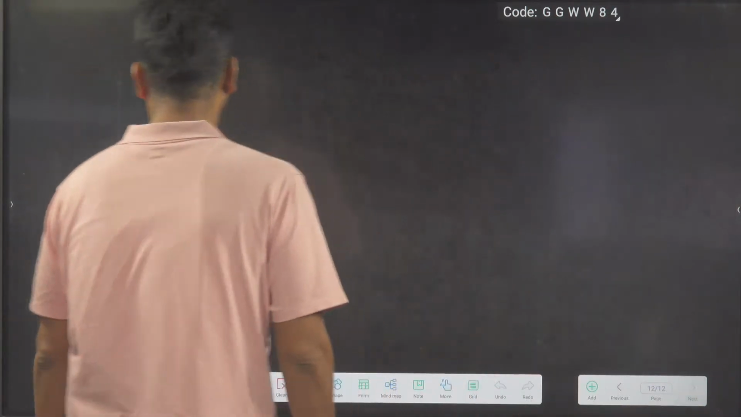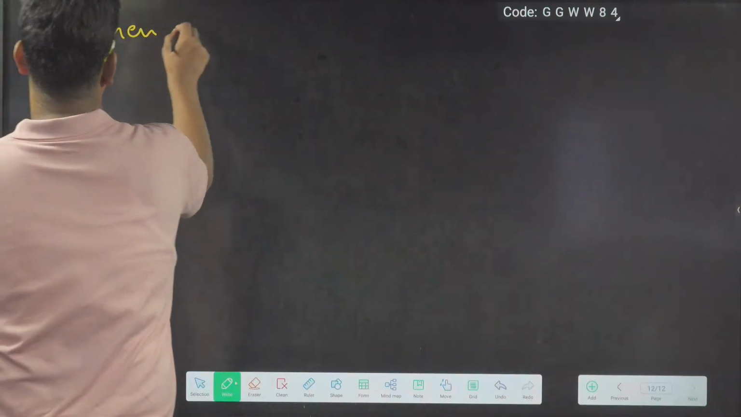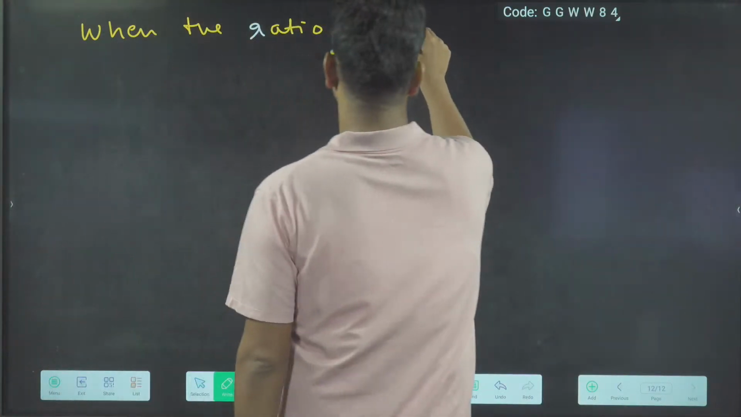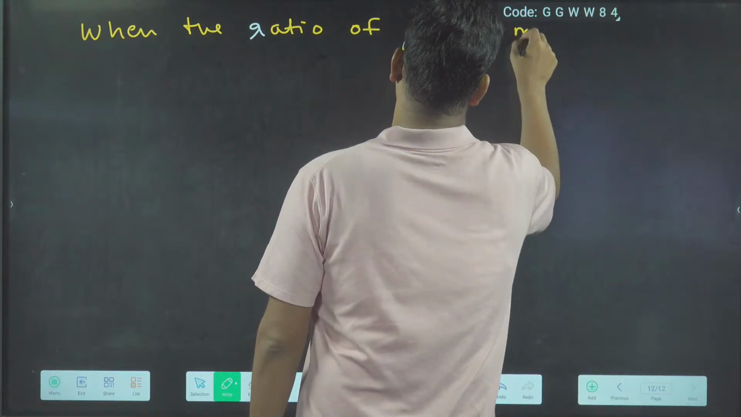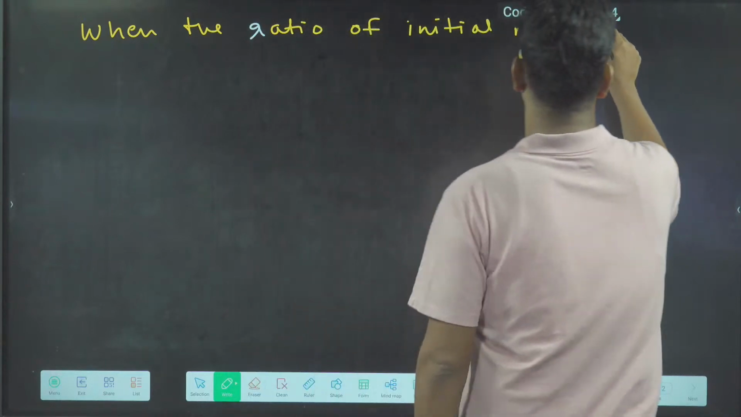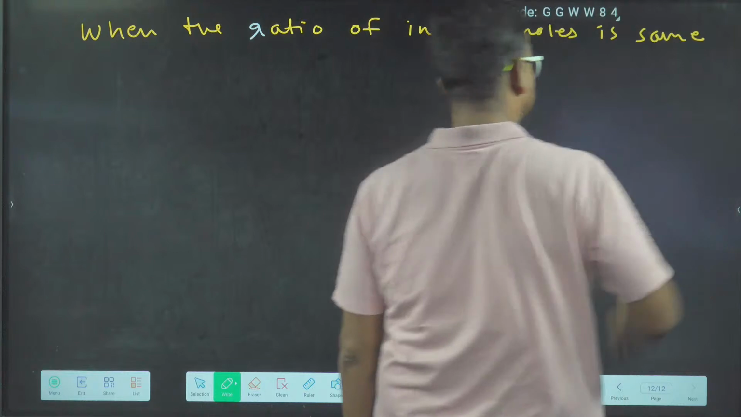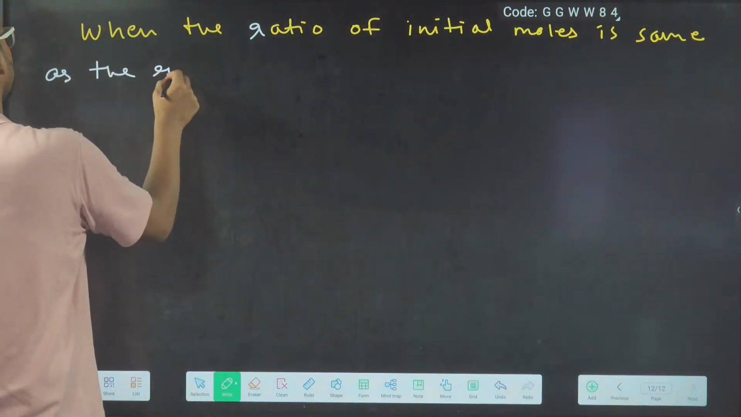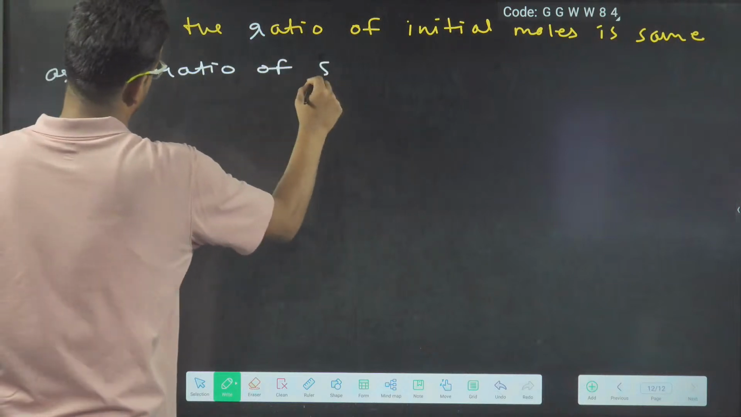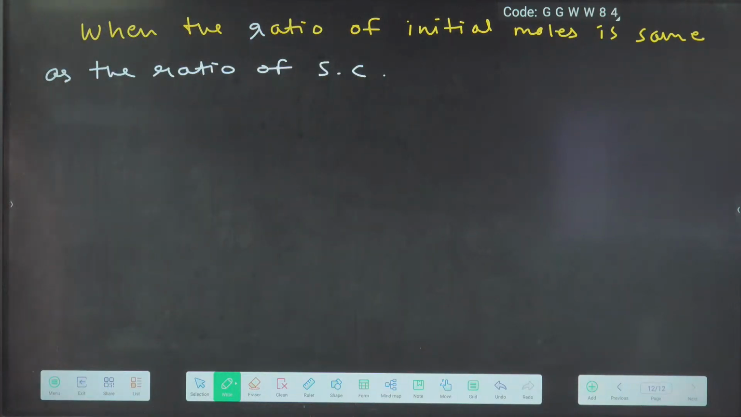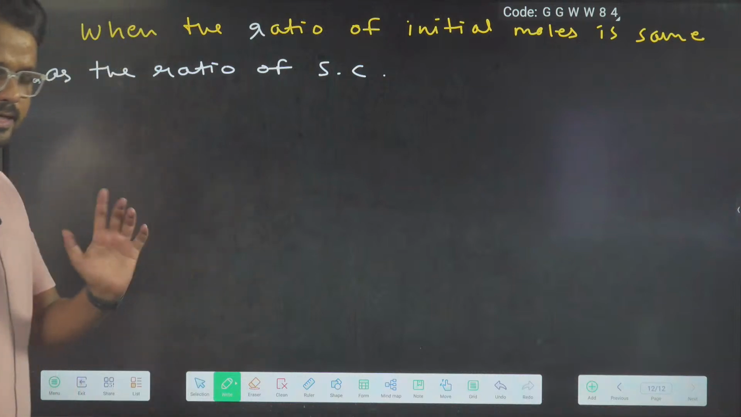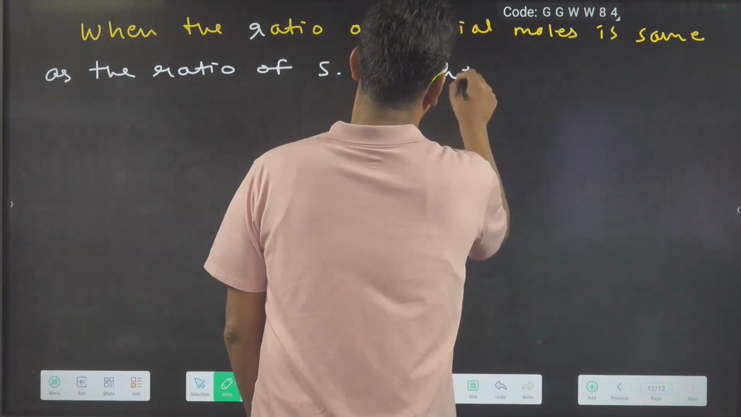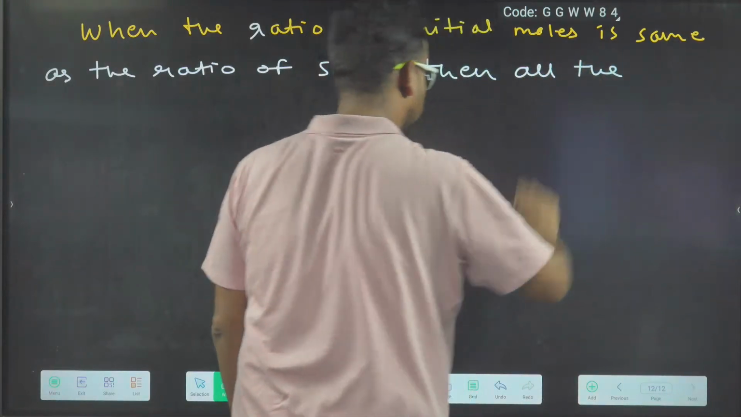So our point is, when the ratio of initial moles is the same as the ratio of stoichiometric coefficient, write down quickly. SC stands for stoichiometric coefficient. When the ratio of initial moles is the same as the ratio of stoichiometric coefficient, then all the reactants are completely consumed.